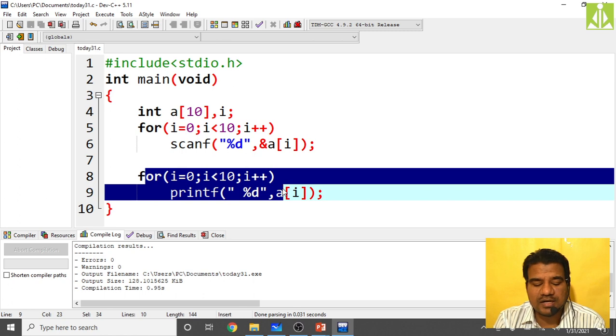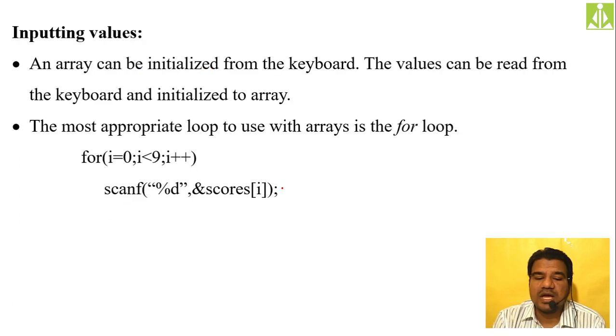The same thing we will understand over here. See, inputting values: an array can be initialized from the keyboard also. The values can be read from the keyboard and initialized to an array. Reading values from the keyboard means scanf with %d if they are integers. The most appropriate loop to use with arrays is the for loop. We had this discussion in our previous session itself.